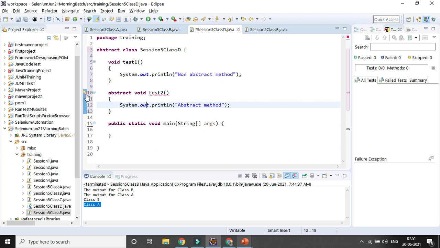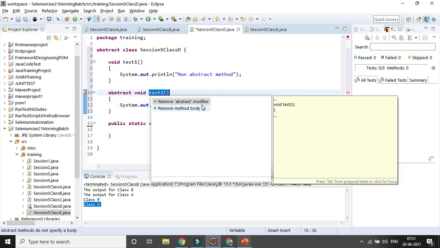Here there is an error message. As soon as I defined the method as abstract, you can see it gives me two suggestions: either remove the abstract modifier or remove the method body. A normal method can have a body, but an abstract method cannot have a body.